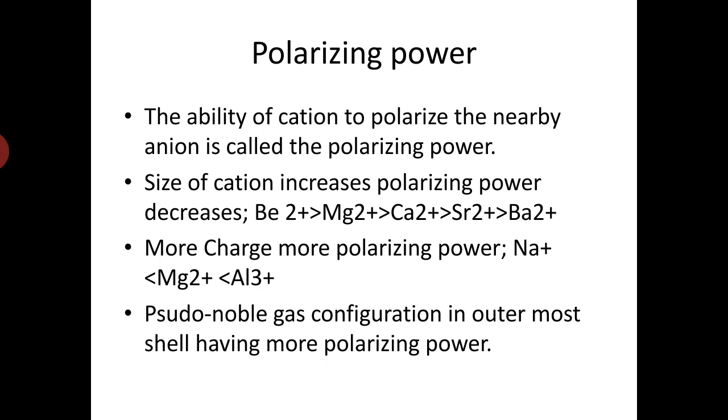Another factor is the charge. It is very simple to understand: if an ion contains a large amount of charge, it is very easy for it to drag the electron cloud towards itself. If an ion has more charge, it has a higher capacity to distort the electron cloud of an anion. So Na+ has lesser capacity for distortion or polarization compared to Mg2+, which is less than Al3+.